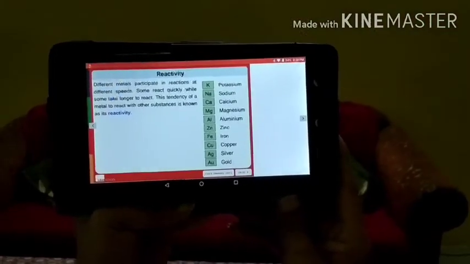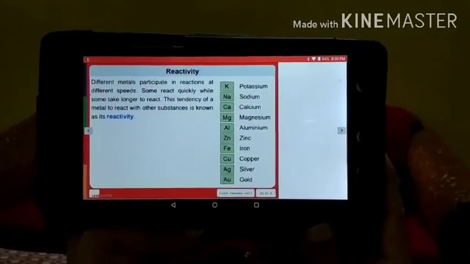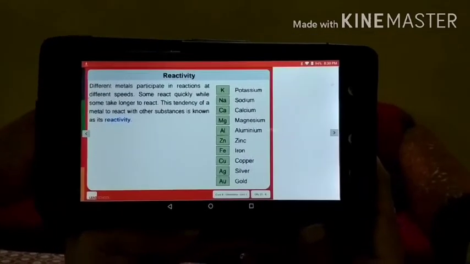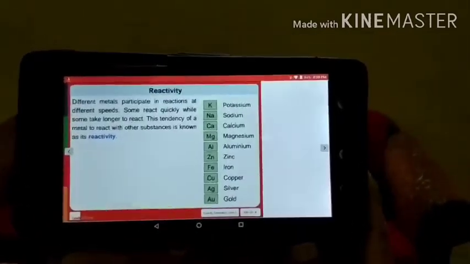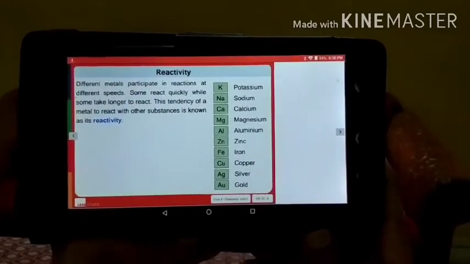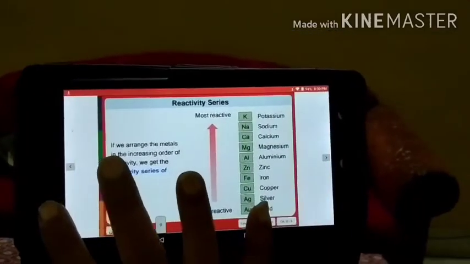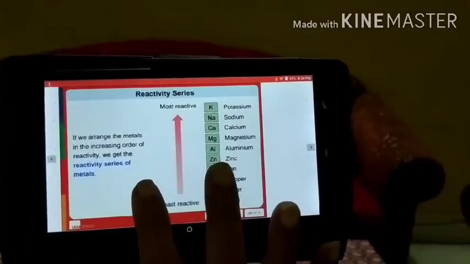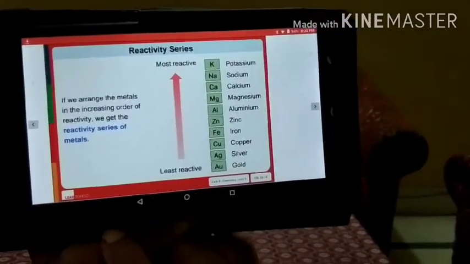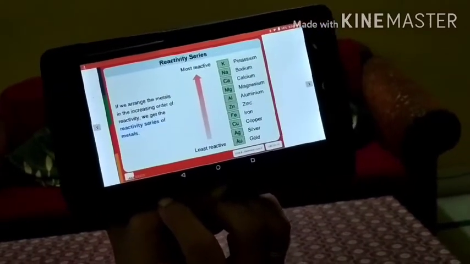Students, different metals participate in reactions at different speeds. Some react quickly while some take longer to react. This tendency of a metal to react with other substances is known as its reactivity, right? Now, if we arrange the metals in order of reactivity, we get the reactivity series of metals.